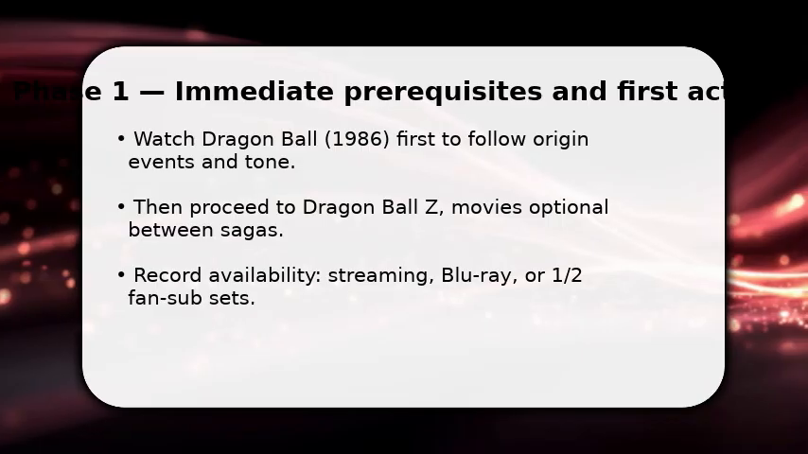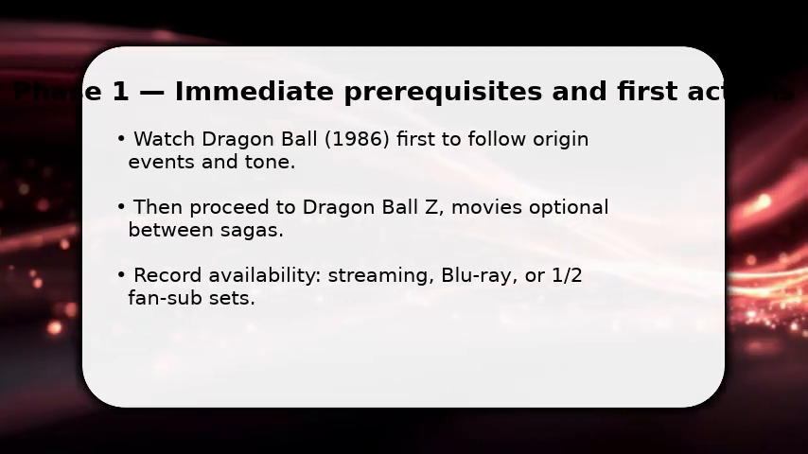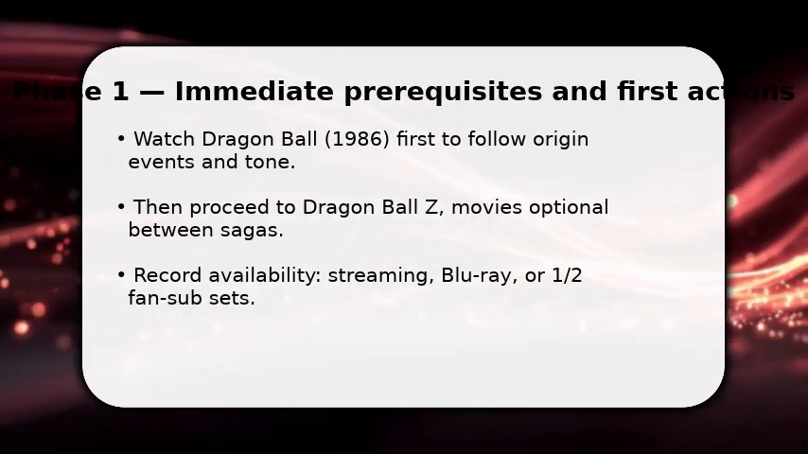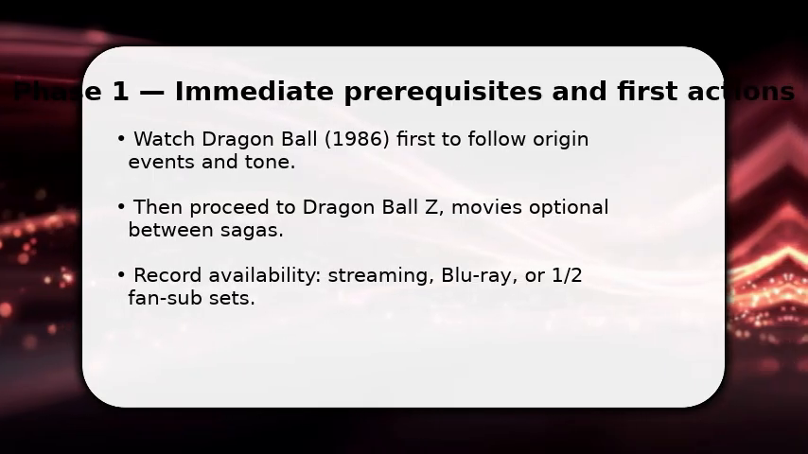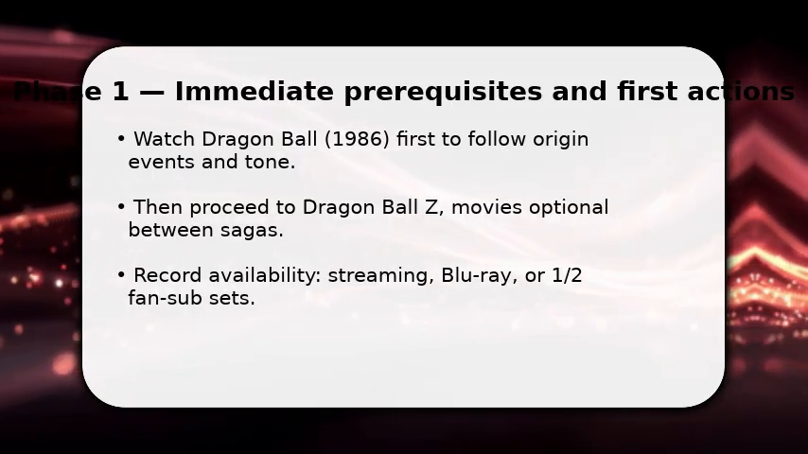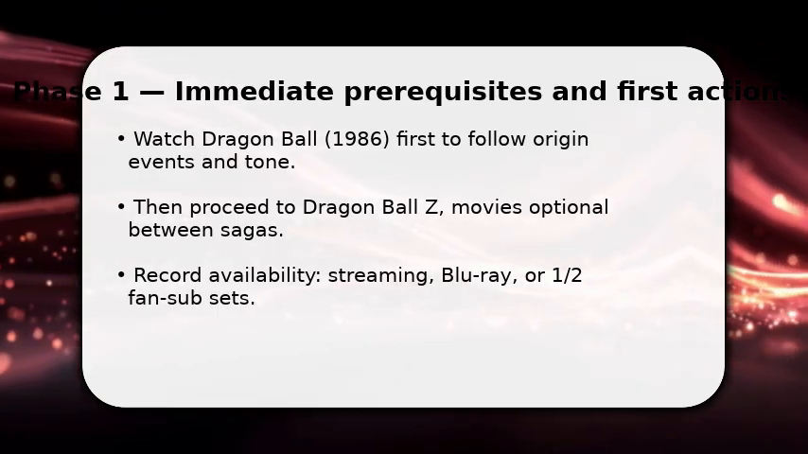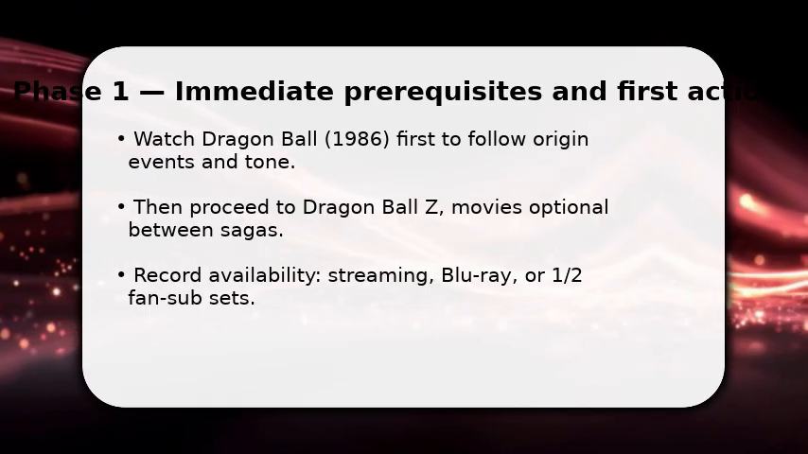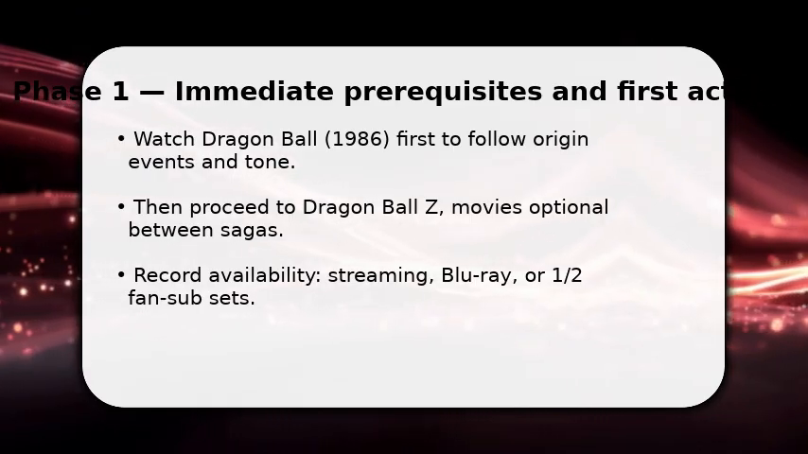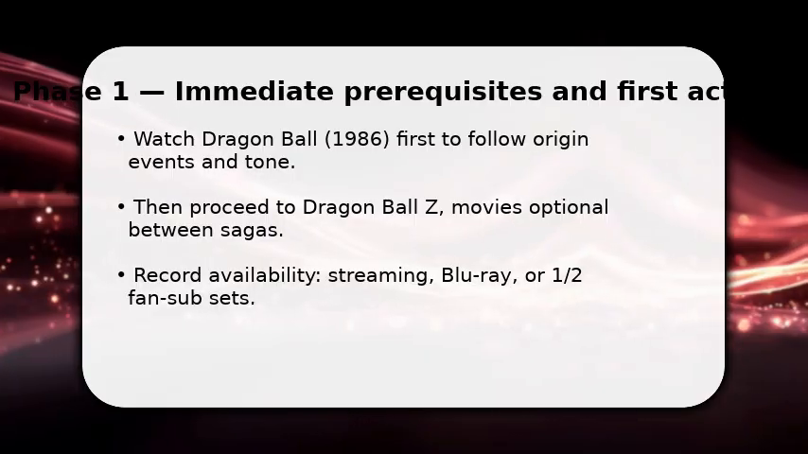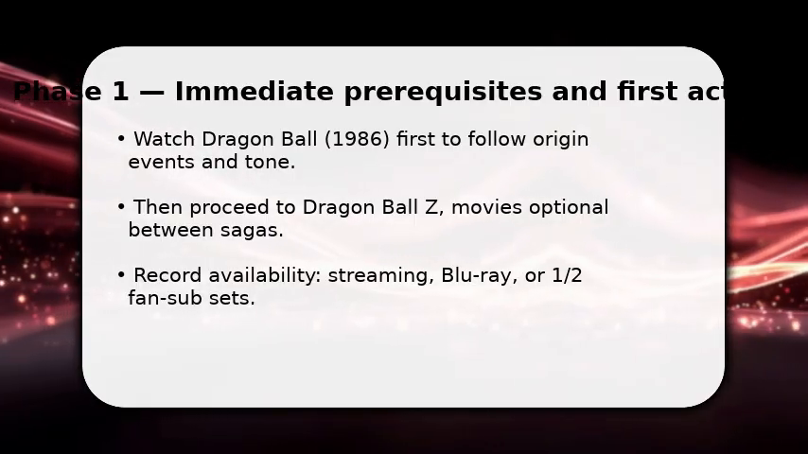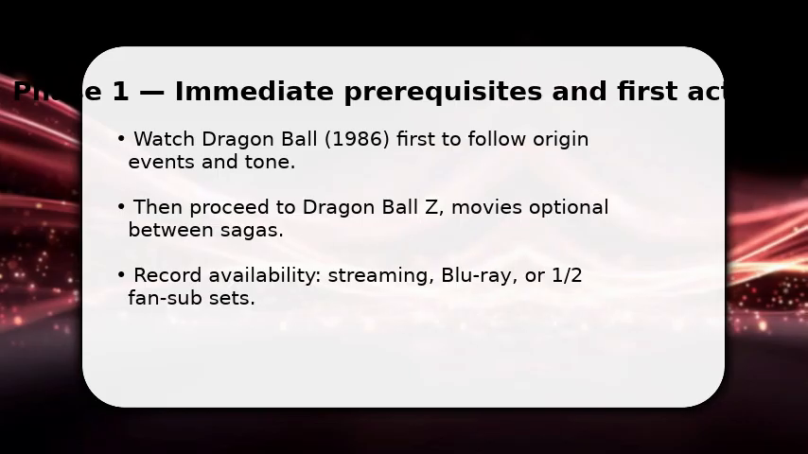You start by choosing release order because it preserves character growth and surprises. Begin with Dragon Ball, the original series. Once done, move straight into Dragon Ball Z to follow the escalating stakes and power scaling. Make sure to skip standalone movies until after sagas, unless you want filler. They often alter continuity. If streaming lacks episodes, use official Blu-ray or complete digital collections.